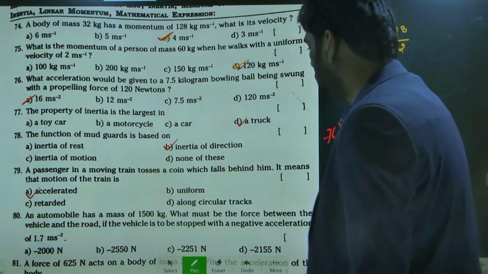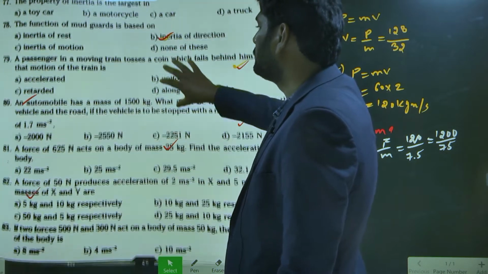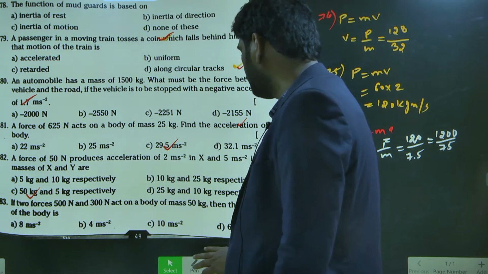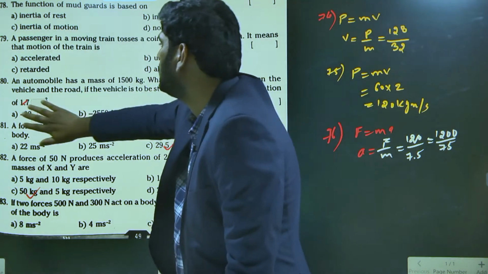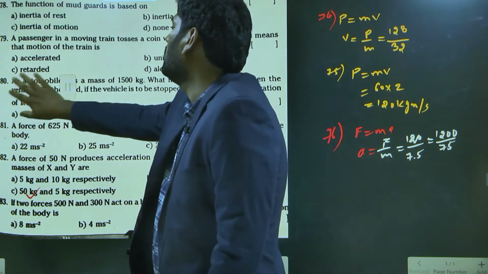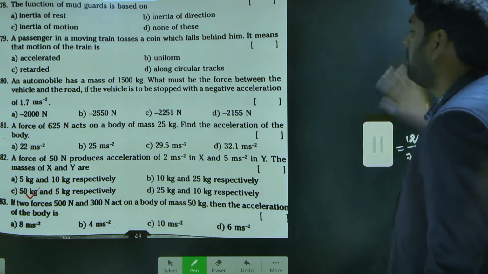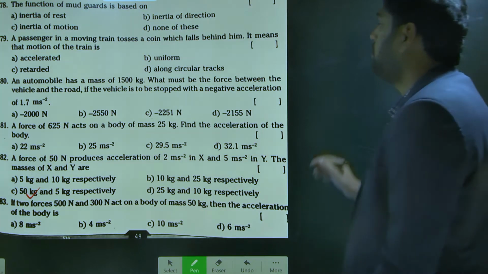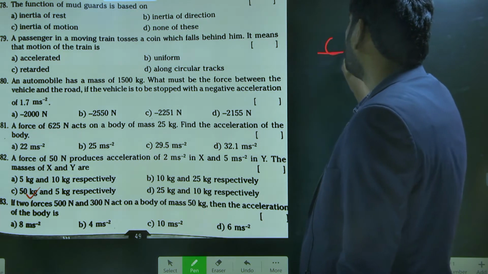So it is a very nice question they have given. They are asking about an automobile. The automobile mass is how much? Let us assume this is a road.